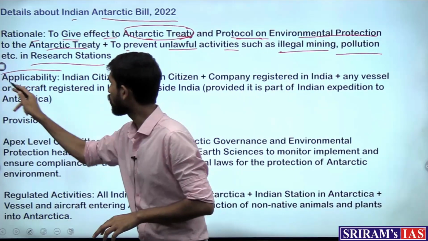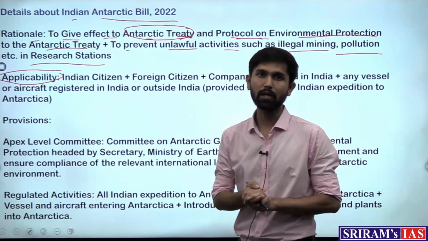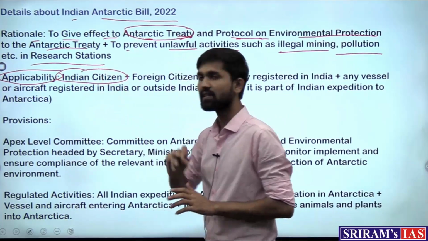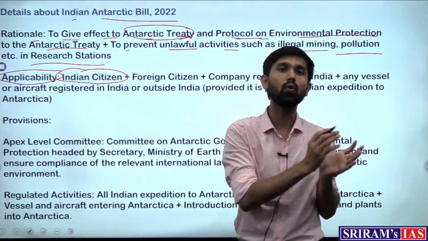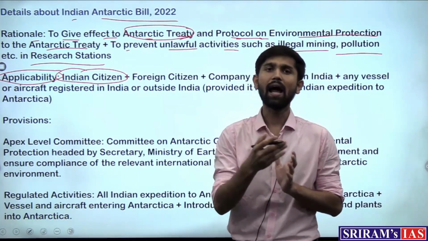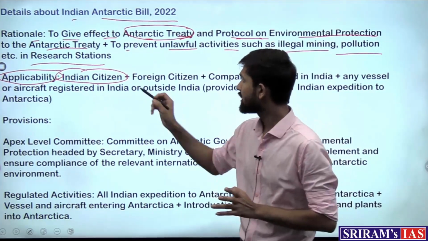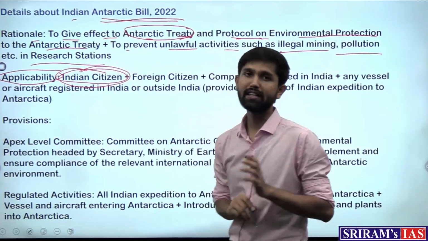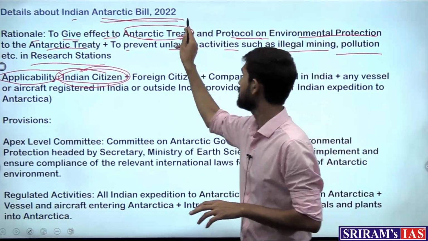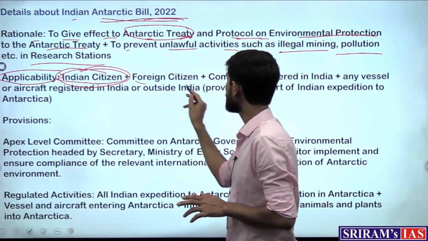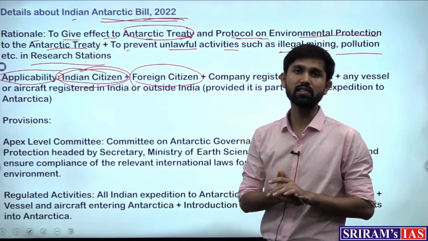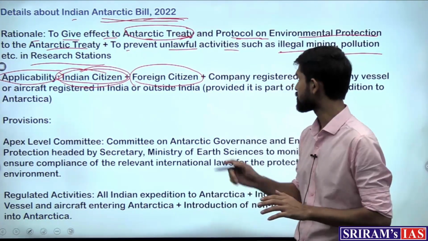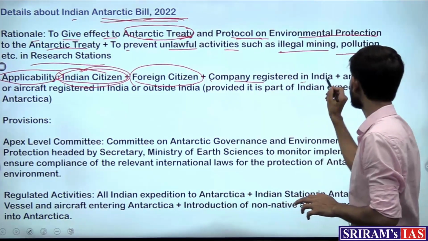And who is it applicable on? This particular bill that would be passed would be applicable to Indian citizens. So those citizens who go to the continent of Antarctica and indulge in any activities would be liable under this Indian Antarctic law of 2022, and it would be valid on foreign citizens as well who are a part of the Indian research stations, plus companies registered in India.